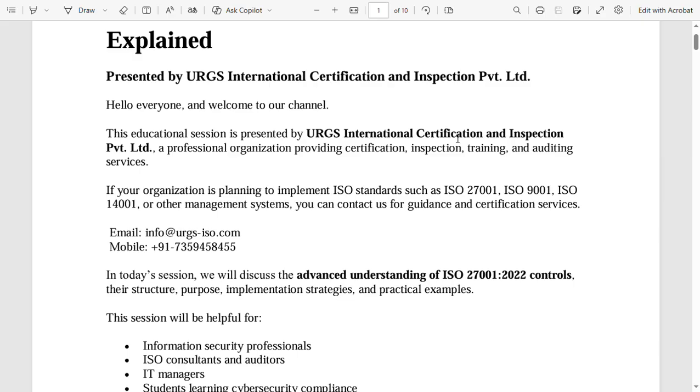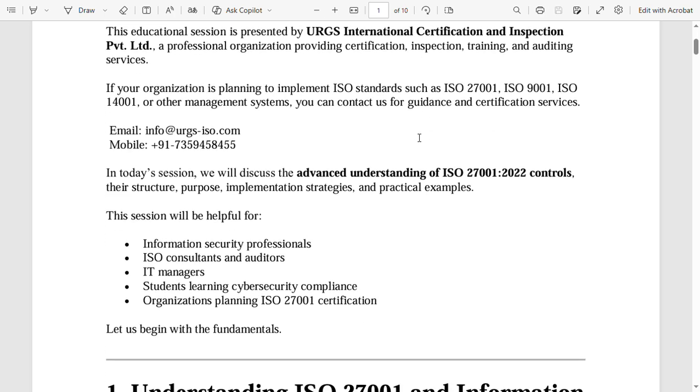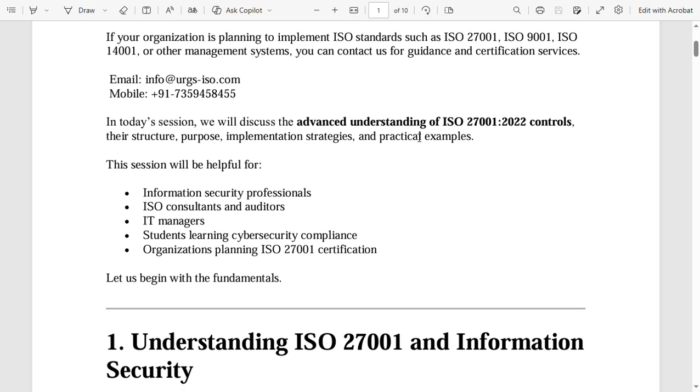In today's session, we will discuss the advanced understanding of ISO 27001-2022 controls, their structure, purpose, implementation strategies, and practical examples. This session will be helpful for information security professionals, ISO consultants and auditors, IT managers, students learning cybersecurity compliance, organizations planning ISO 27001 certification. Let us begin with the fundamentals.